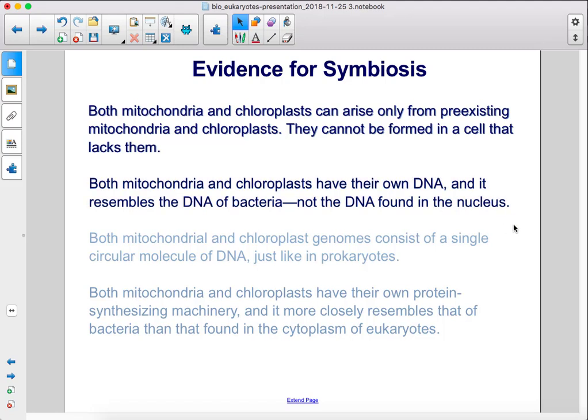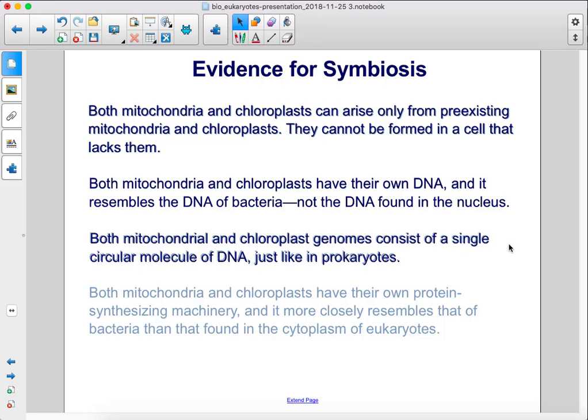Both mitochondria and chloroplasts have their own DNA, and it resembles the DNA of bacteria, not the DNA found in the nucleus. Both mitochondrial and chloroplast genomes consist of a single circular molecule of DNA, just like in prokaryotes. Both mitochondria and chloroplasts have their own protein synthesizing machinery, and it more closely resembles that of bacteria than that found in the cytoplasm of eukaryotes.